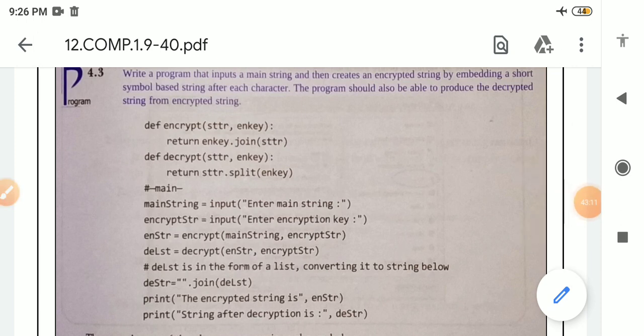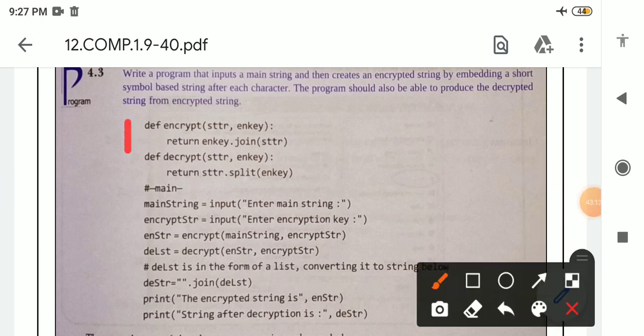Once again I am explaining this. See here, this is the first function. In this program, first we will accept the original string from the user, then convert that string into encrypted form, and after that convert it into decrypted form. So in this program we will use two user defined functions.